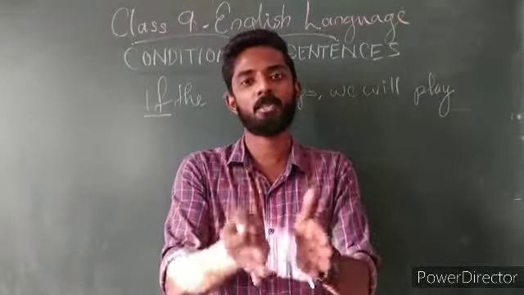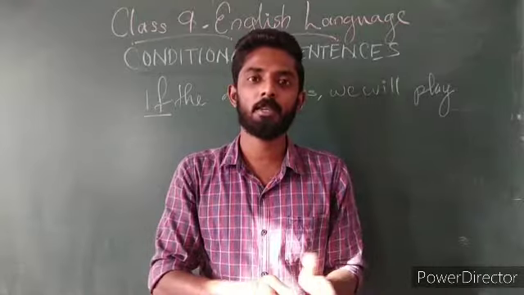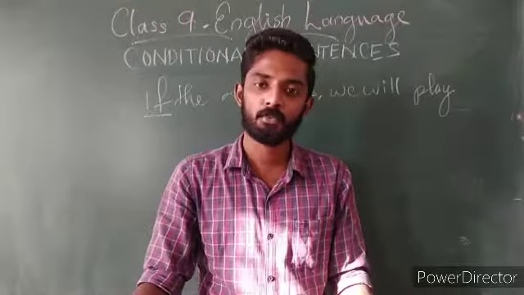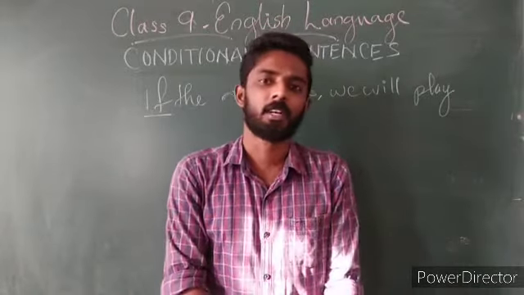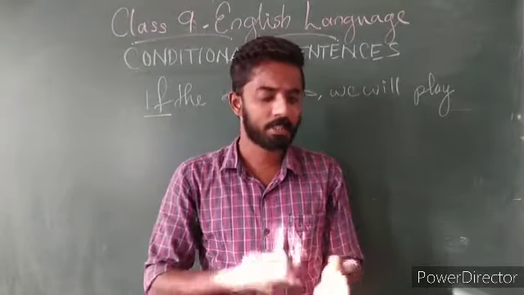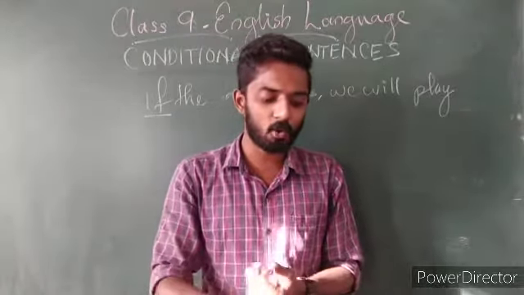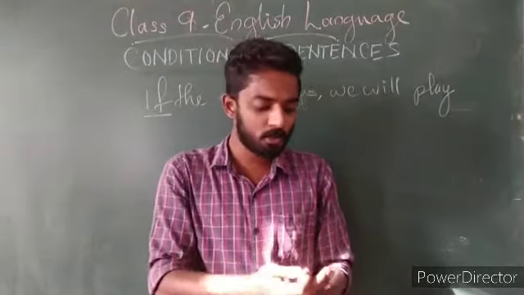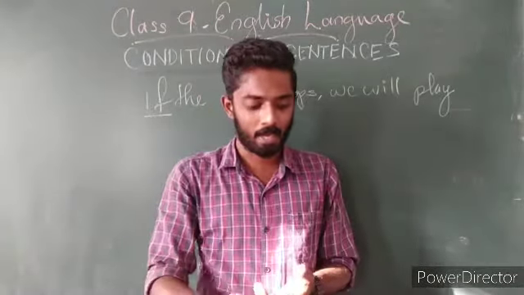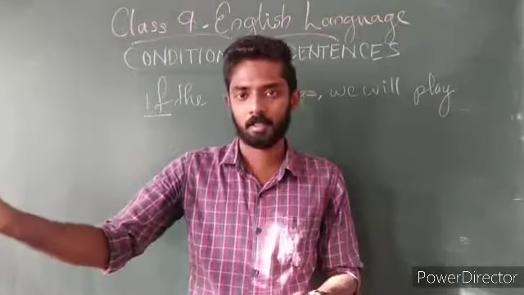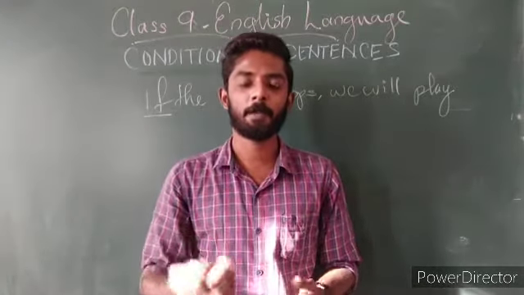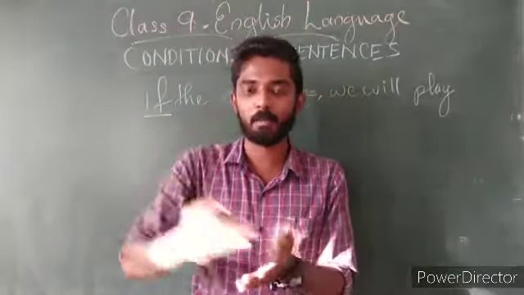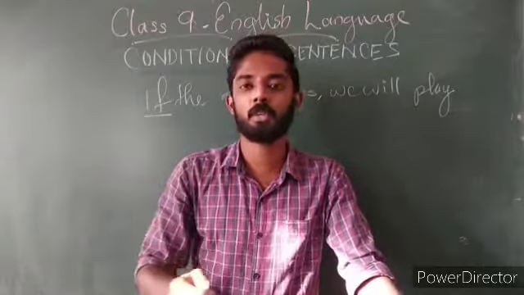So here in the if clause, present tense is used, and in the independent sentence, the future form is used. When we come to the second type of conditional sentence, for example, if you got a scholarship, what will you do? If I got, here in the if clause, that will be past, and in the independent sentence there will be a would form.